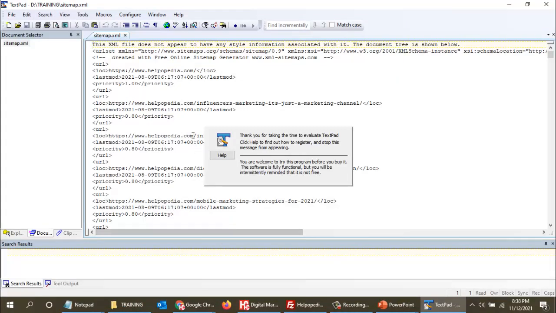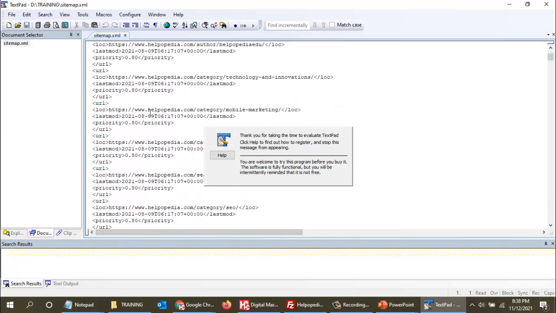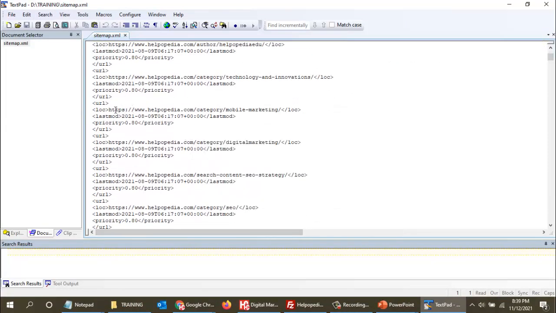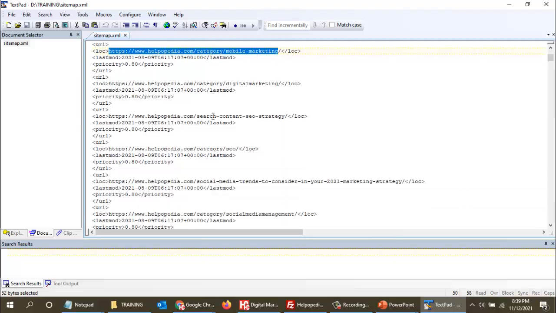So the sitemap is basically a collection of all the links of my website: all the pages, all the links, all the tags, all the categories, all the images, any link which is present on my website is listed over here.